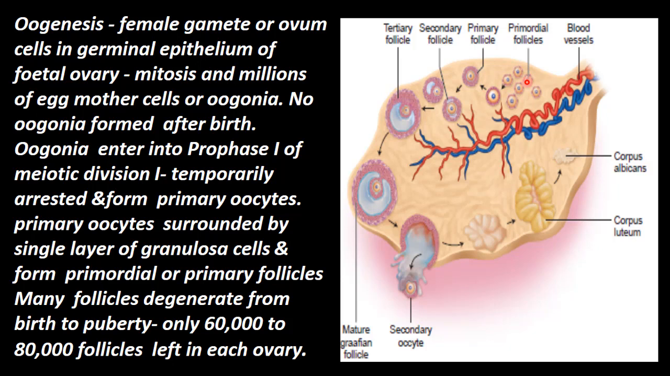Okay, these oogonia are all formed before birth. This has undergone first meiotic division and it is arrested in the prophase 1 stage of the first meiotic division and remains as such. The process does not continue.